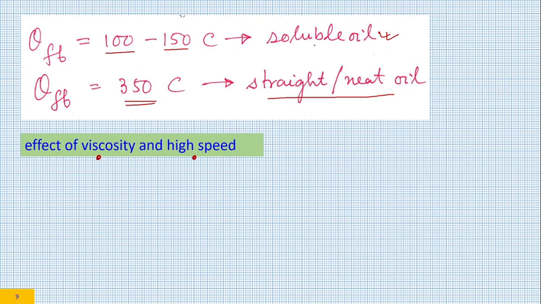Soluble oil is primarily water. If soluble oil is being used in grinding, the dilution would be 1:20 to 1:100. That means 20 parts would be water, 1 part would be soluble oil. So mostly the flame boiling temperature would be very near to that of water.